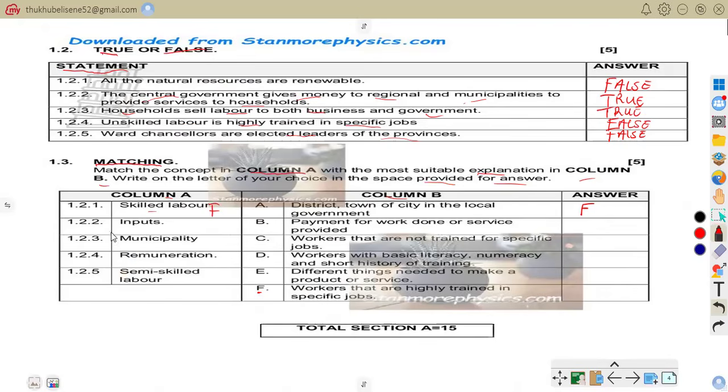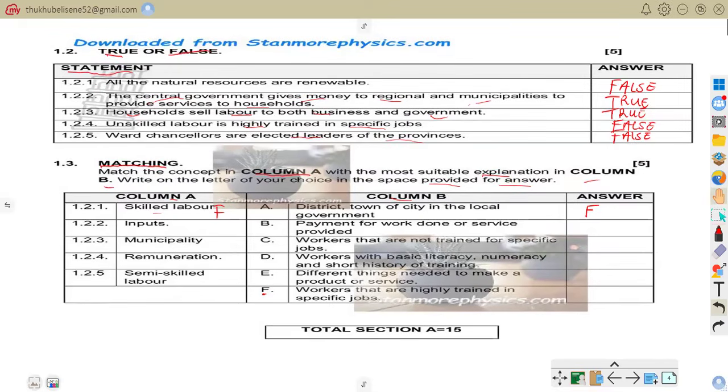Now 1.22, we have inputs. We are going to look at the description that best matches the concept of inputs.